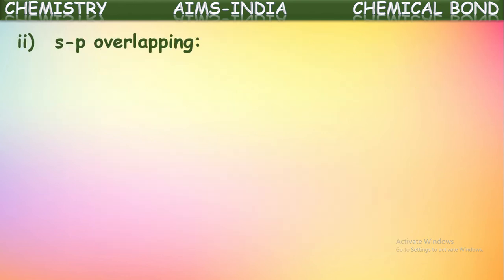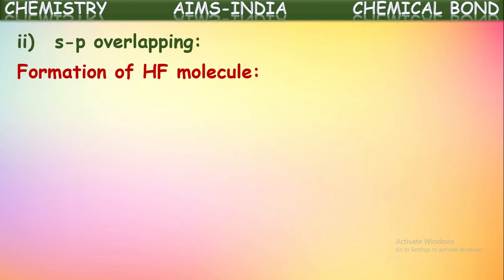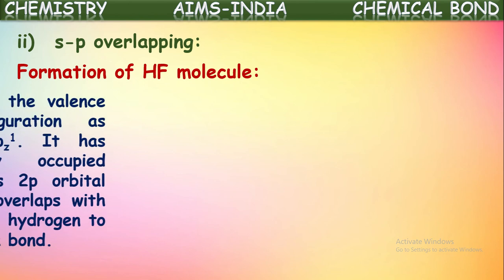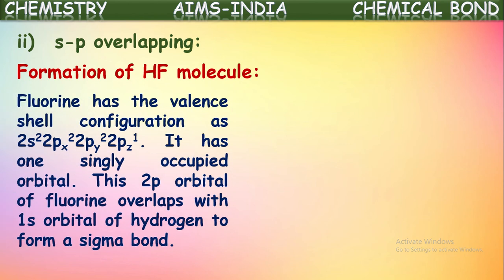Next, let us see another kind of overlapping, that is s-p overlapping. S orbital, p orbital overlapping in the formation of a covalent bond. Let us understand this by taking an example, the hydrogen fluoride molecule. We know fluorine has the valence shell configuration 2s2, 2px2, 2py2, 2pz1, because its atomic number is 9 and its configuration is 2, 7. Meaning in the valence shell it has totally 7 valence electrons.